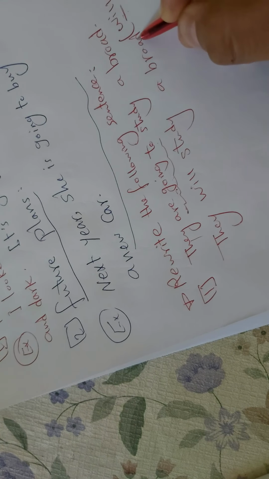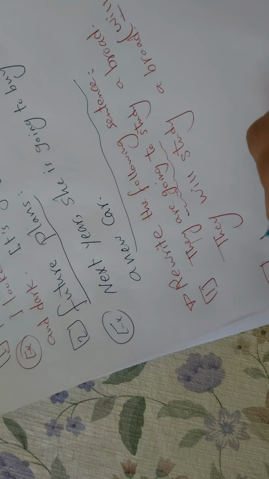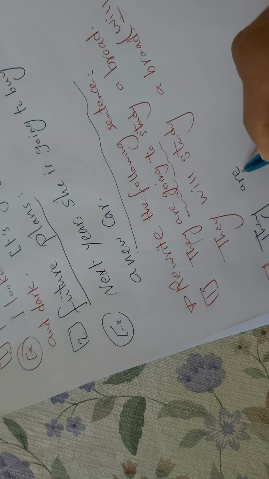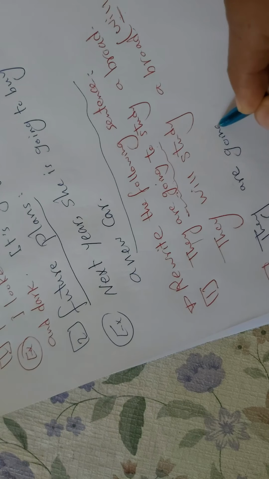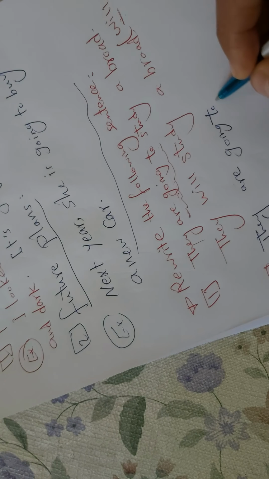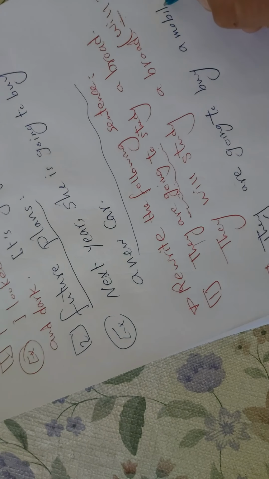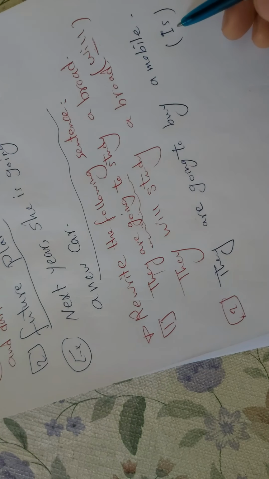Understand now? Question number 2. They are, for example, going to buy a mobile. I ask you to use is. Who can answer? I start is with a capital letter.